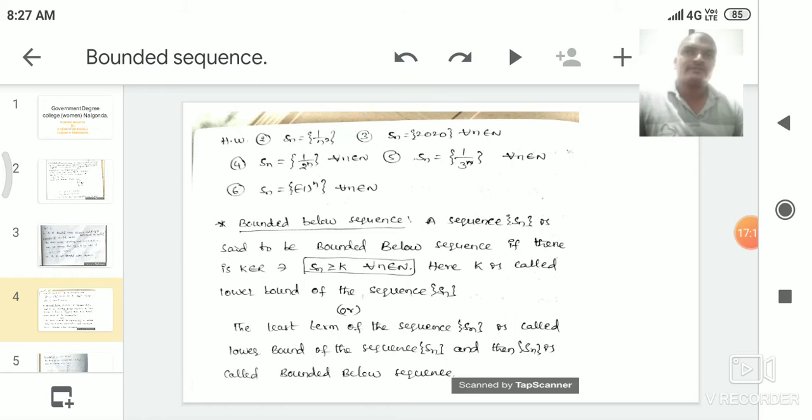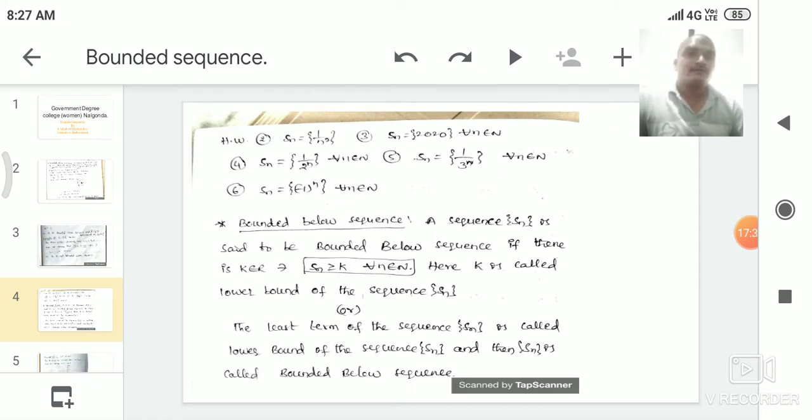What is the relation between them? Here clearly minus 1 is the least value, and 1 is the greatest value. Here the least value exists as well as the greatest value exists. So whenever the greatest value exists, the sequence is called a bounded above sequence. Why?